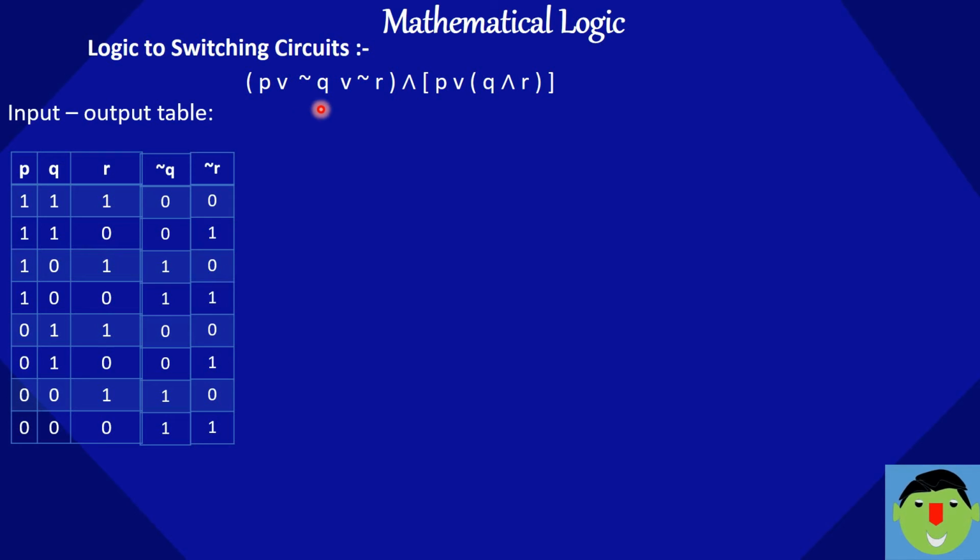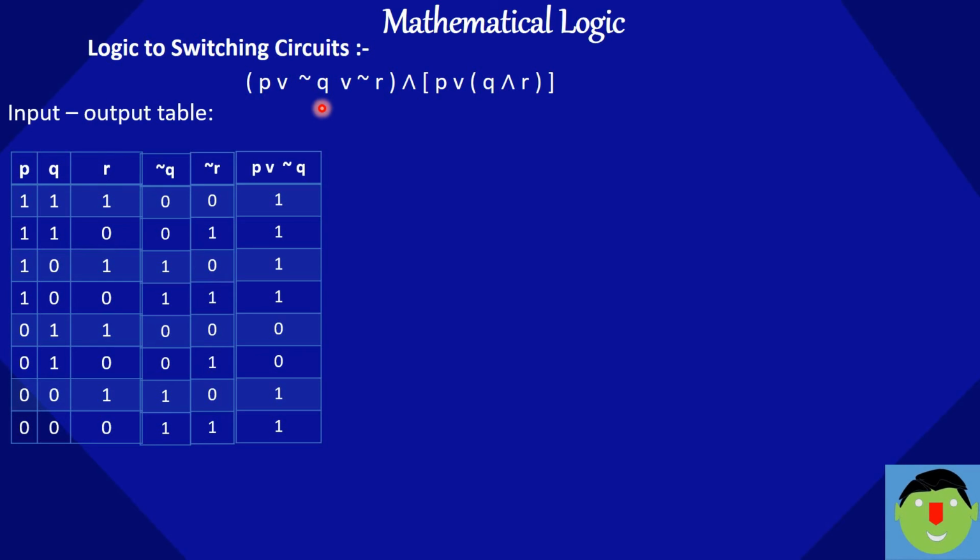Then we can solve for P or negation Q. So what does OR mean? Either P should be on or negation Q should be on, or both should be on, then only our lamp will glow. So 1 0 1 1 0 1, here both are on, that's why this is on. 1 1 1, so 0 0 0 0 1 1.